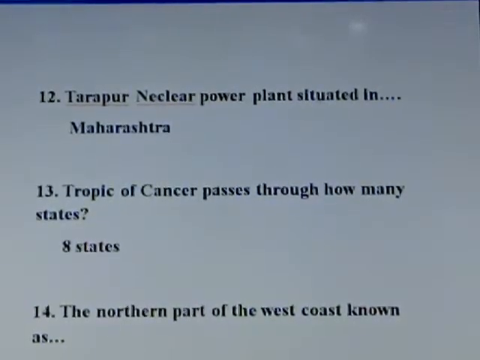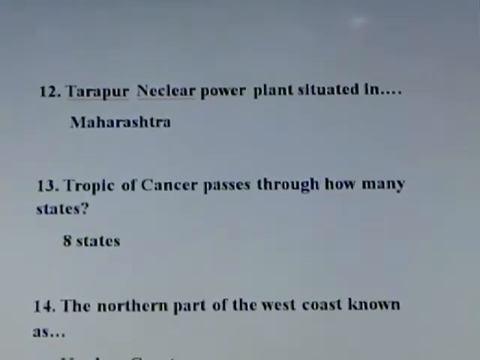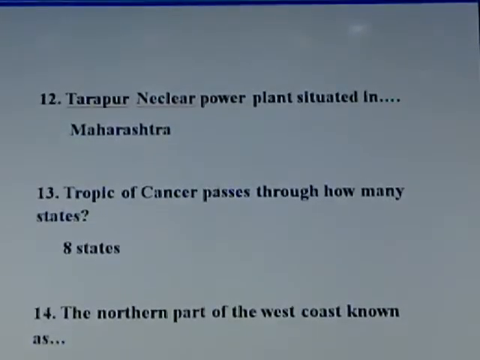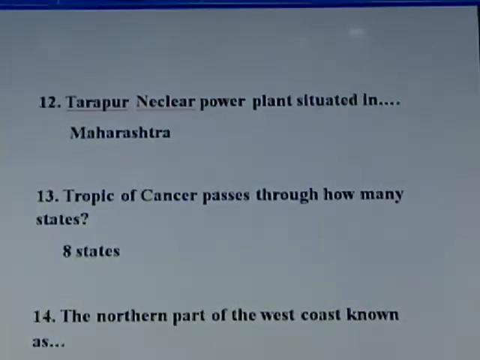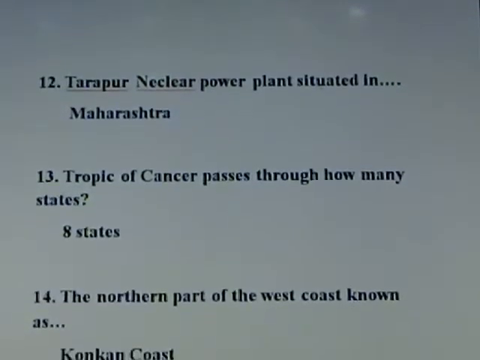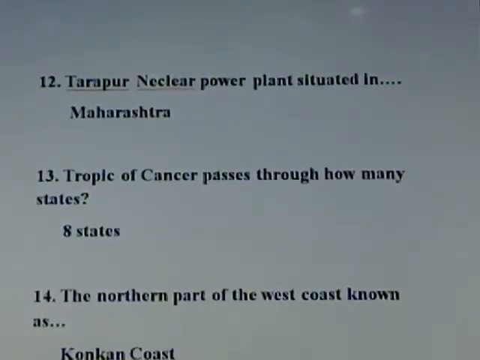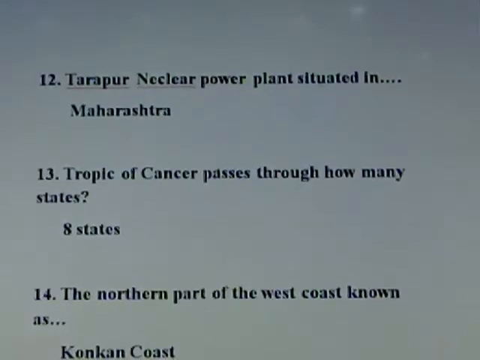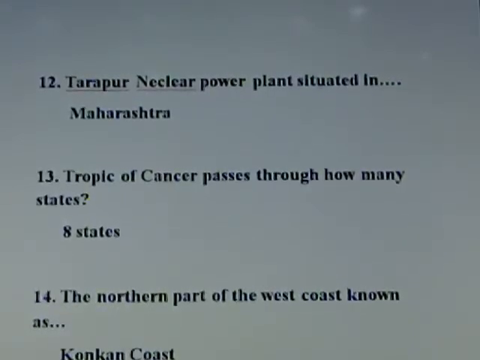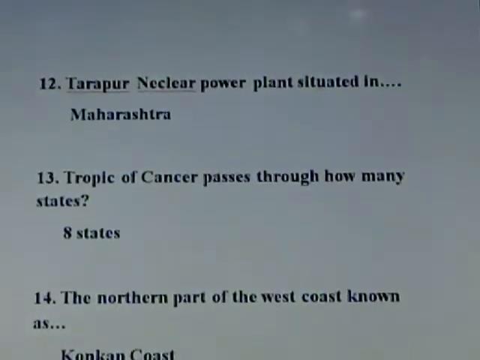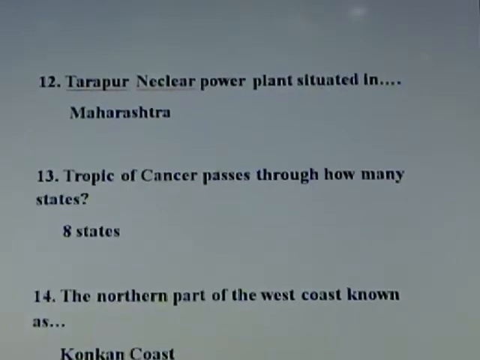Question number 13. Tropic of Cancer passes through how many states in India? Answer: 8 states. Tropic of Cancer, that is 23 degree 30 minutes north, passes through 8 states. The 8 states are Gujarat, Madhya Pradesh, Jharkhand, Chhattisgarh, West Bengal, Tripura, Mizoram and Manipur.